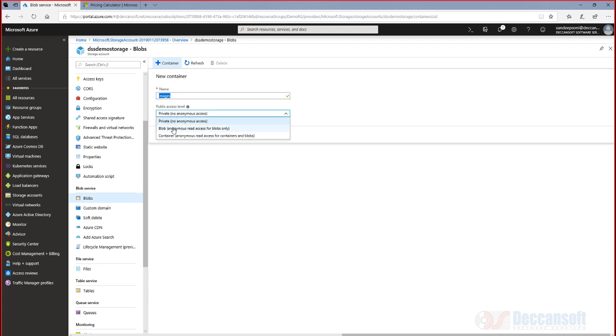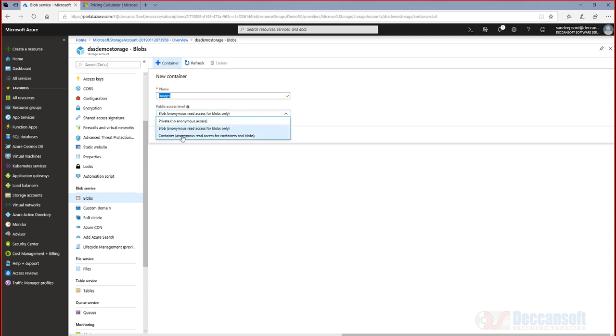We can choose blob. That means it is giving read-only access to anonymous users. Anonymous users are not logged-in users, or users who do not have the access key. So even without the access key, I can access a particular blob, but the condition is I should know that blob URL. If I know the blob URL, I can access that blob.